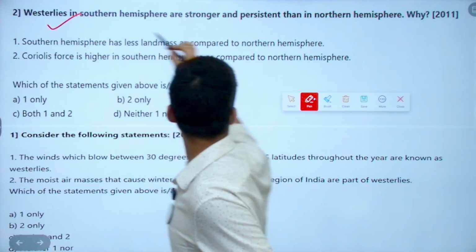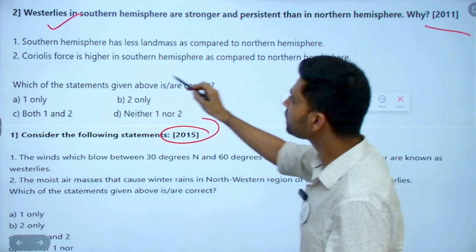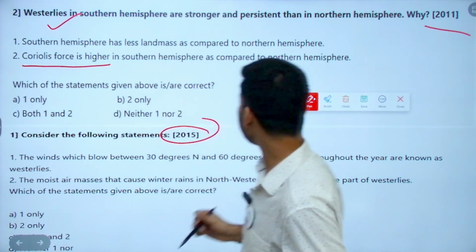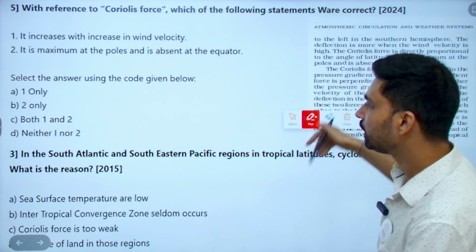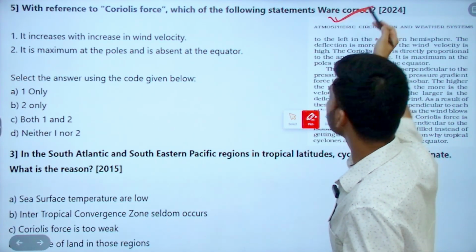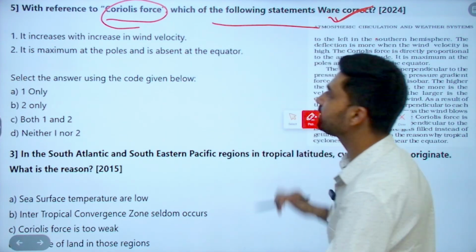The westerlies question was asked in 2011, repeated in 2015. Coriolis force they have asked again in 2011. And if you look here, in the year 2024 they're asking a question about the Coriolis force. What is Coriolis force? With reference to Coriolis force, which of the following statements is correct?